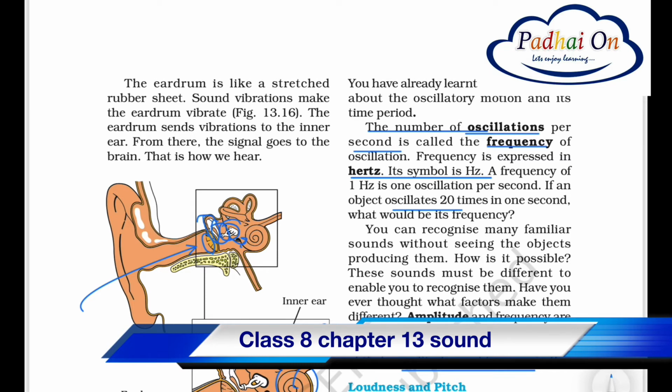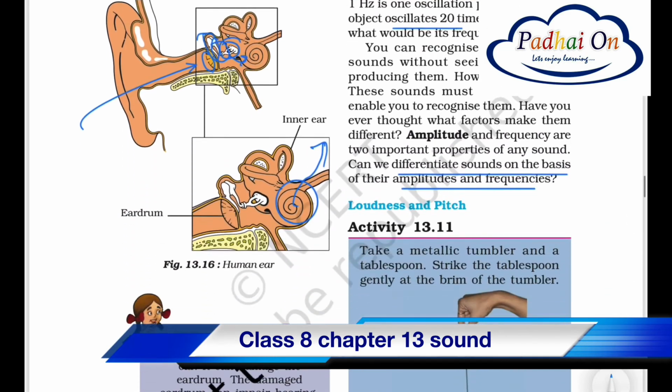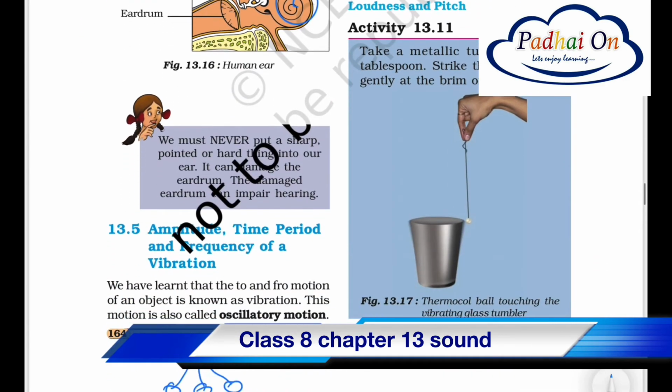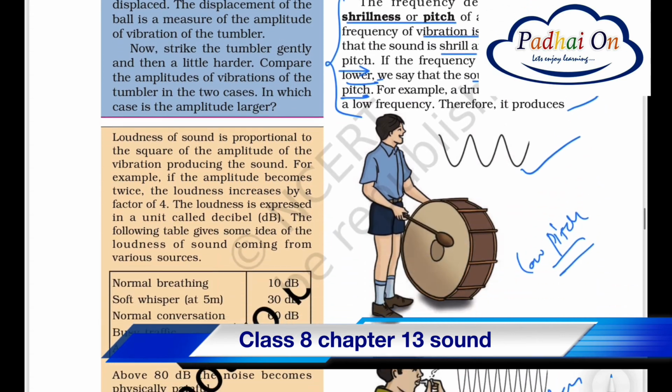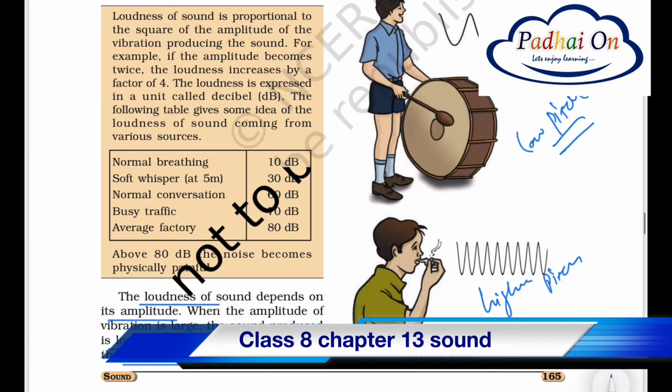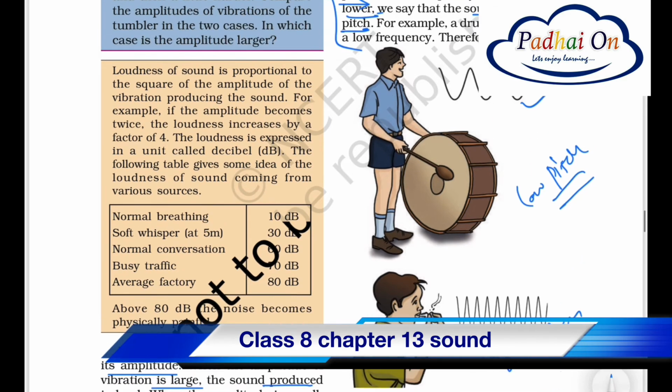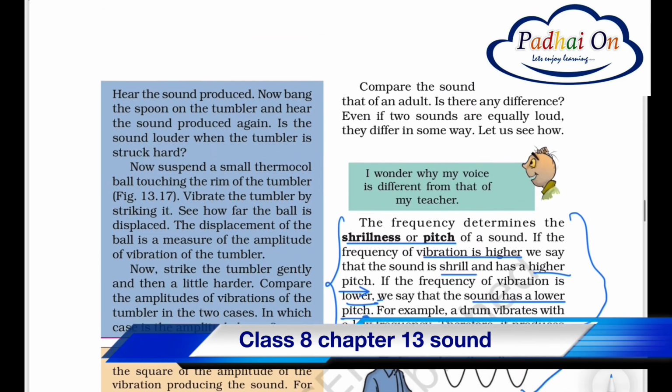Amplitude and frequency are the two important properties of sound, and they differentiate sounds on the basis of amplitude and frequency. Now, the loudness of the sound depends on its amplitude. So if the amplitude, or the vibration, is very large, then the sound produced is loud, and if the amplitude is small, then the sound produced is feeble. So you need to understand these things.